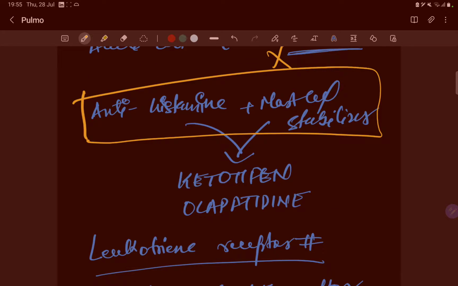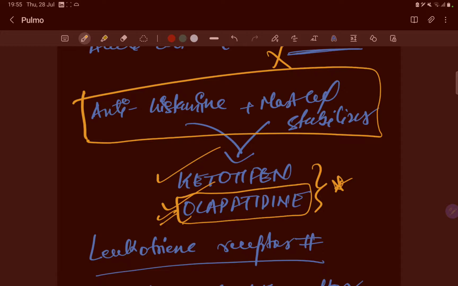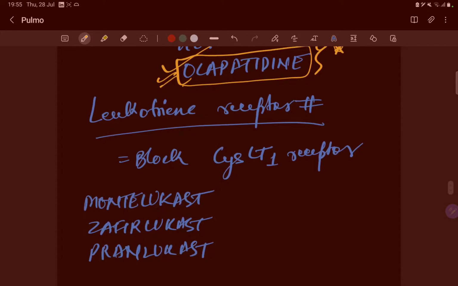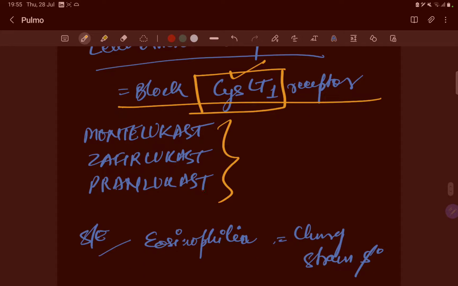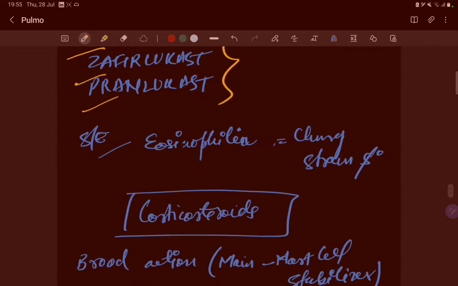Ketotifen and olopatadine have both antihistaminic and mast cell stabilizer action. It is very important because when a patient with allergic rhinitis comes, we can give this kind of drug, and it is very commonly used these days. Olopatadine. Leukotriene receptor antagonists block the cysteinyl LT1 receptor, and the examples are montelukast, zafirlukast, pranlukast. The side effect is eosinophilia because of recruitment of eosinophils, and it causes Churg-Strauss syndrome. You will learn more about it in medicine.